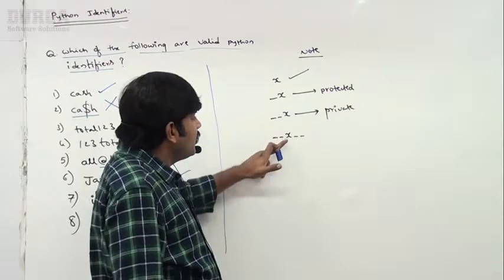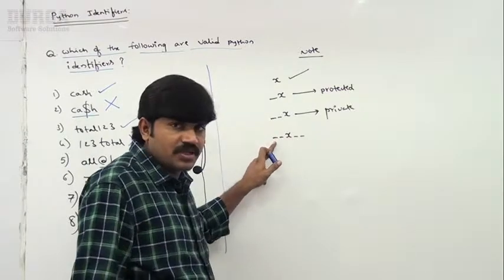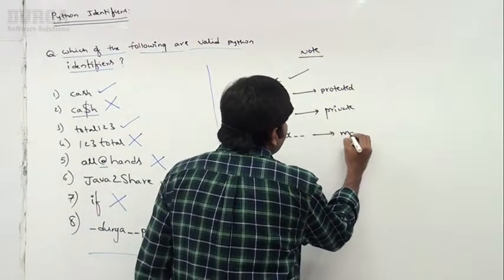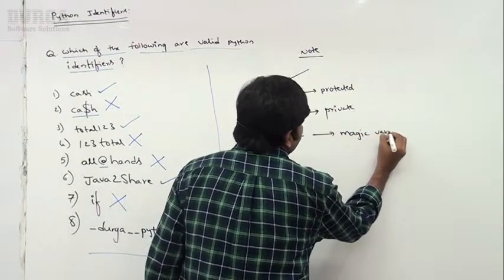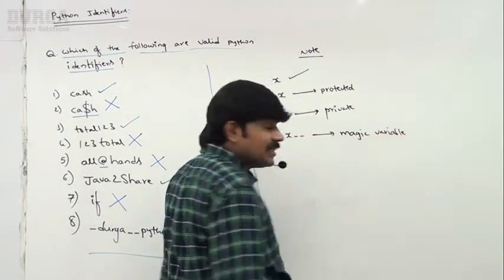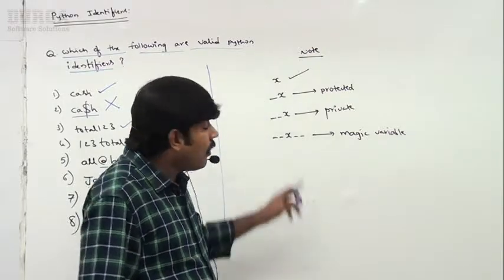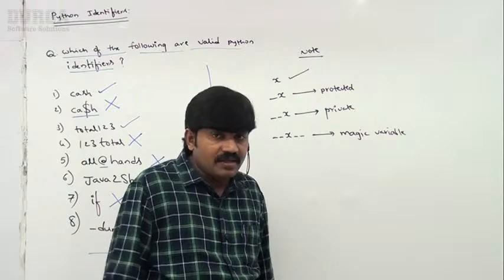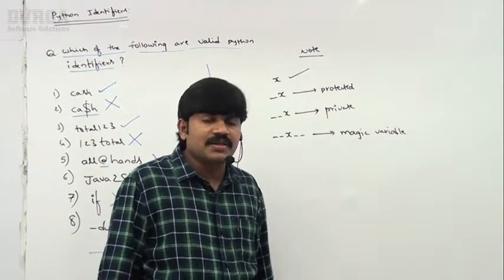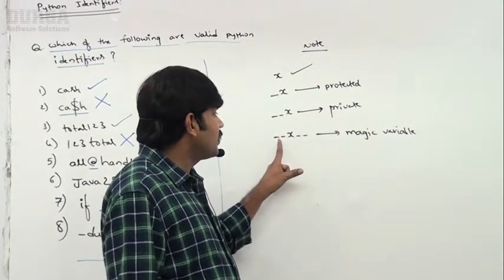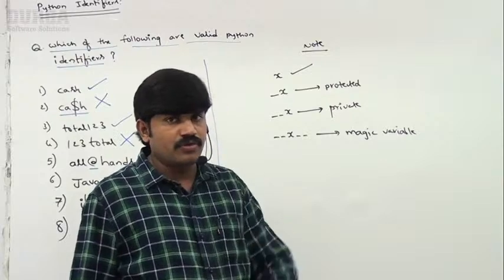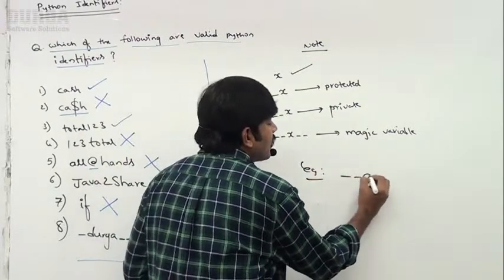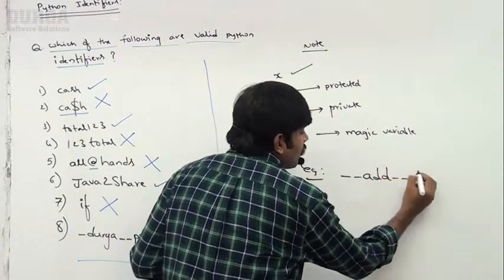Next, a variable that starts with two underscore symbols and ends with two underscore symbols is called a magic variable. Are you getting it? This variable is called a magic variable. At language level, it has some meaning or functionality. Language level identifiers can start with two underscore symbols and end with two underscore symbols, like __add__.